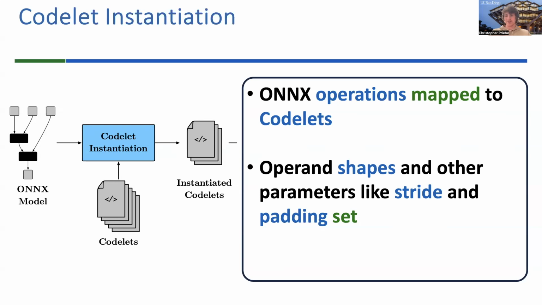So given this ONNX graph as our input, the compiler parses the computation graph. It sequences the nodes in topological order, and then it maps the operations of each node in the computation graph to their corresponding codelet implementations. During this mapping, we fill in compile time parameters such as tensor shapes, stride, and padding. Additionally, if operator fusion is enabled, which is one of the front-end optimizations that we support, valid fusions are performed and mapped to their corresponding fused codelets.